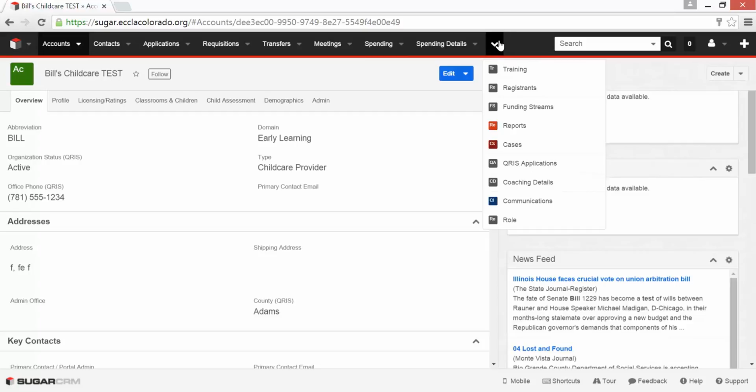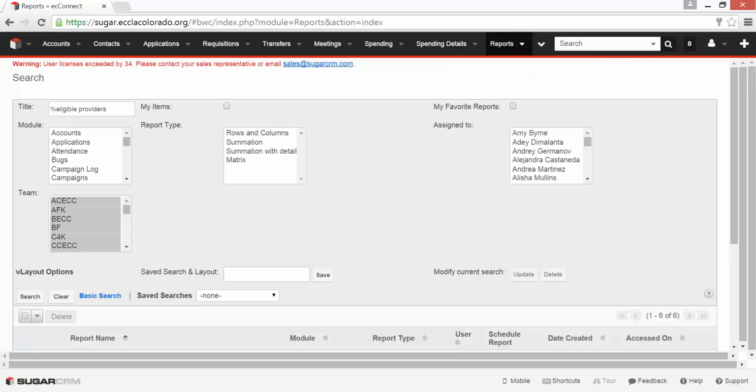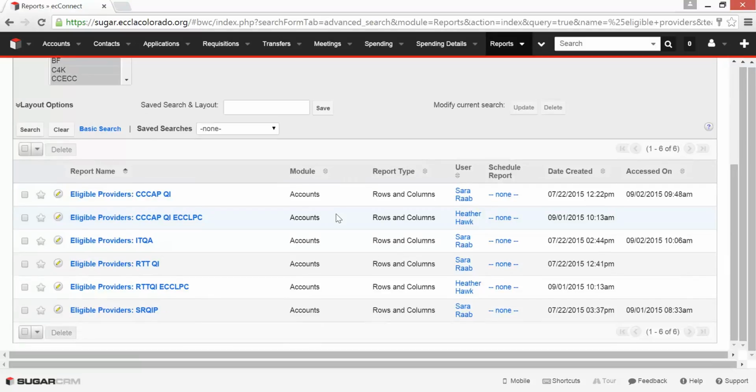So from this Hidden Items menu, click on Reports, and then we need to search for the reports that contain eligible providers. We have created some reports for you that include the email addresses. So if you search %, as a wildcard, eligible providers, in the reports, you will see a list of reports that we have created for you. If you don't see one that you need, please contact ECLA support at eclacolorado.org. We're going to run the eligible providers ITQI in this case.